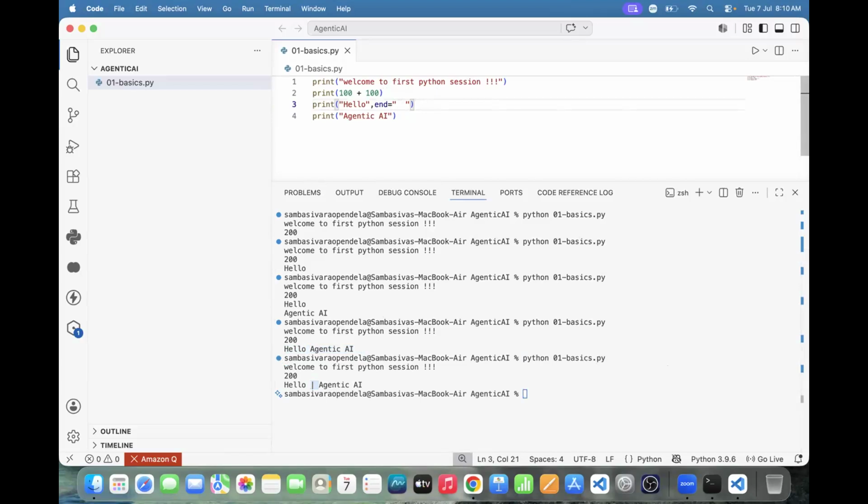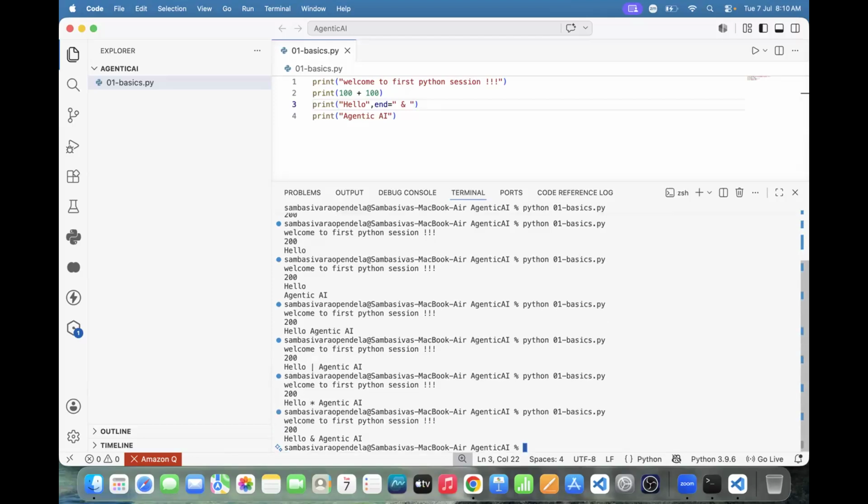Not only slash here, I wanted to see the star. Right here we need to place the separator. Not only this one, I wanted to see the ampersand symbol. Are we able to see it?